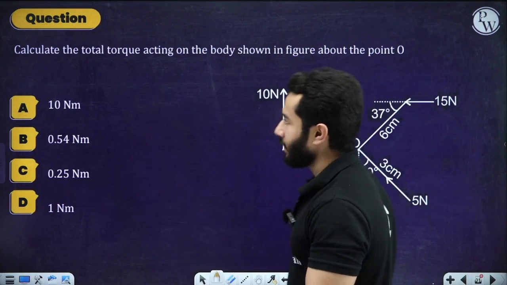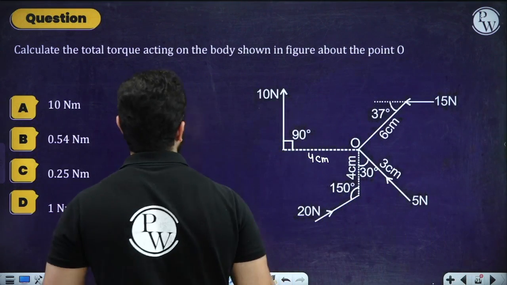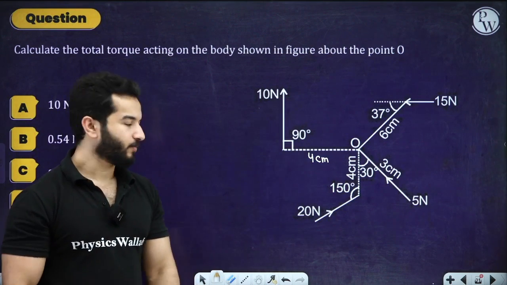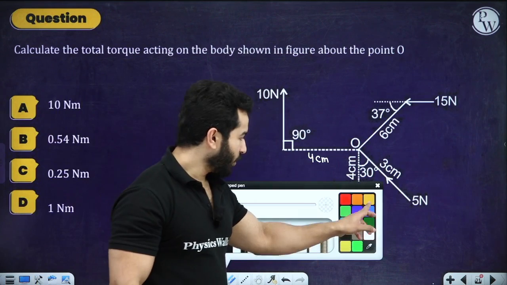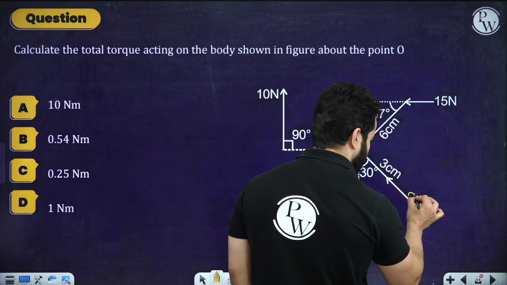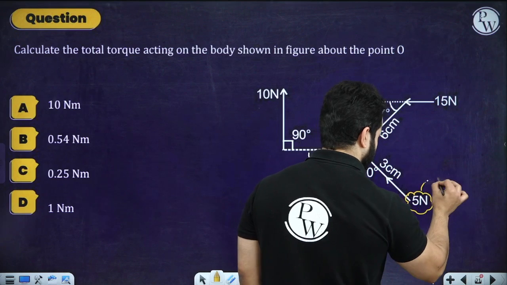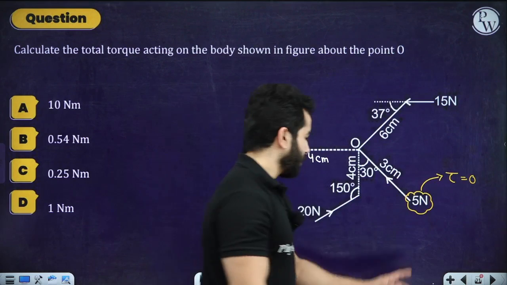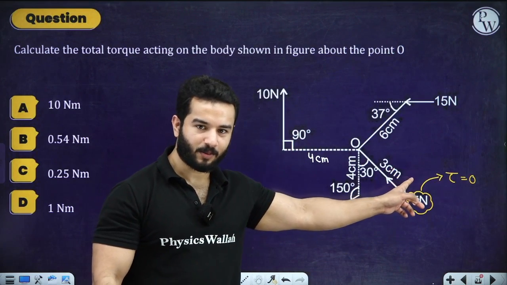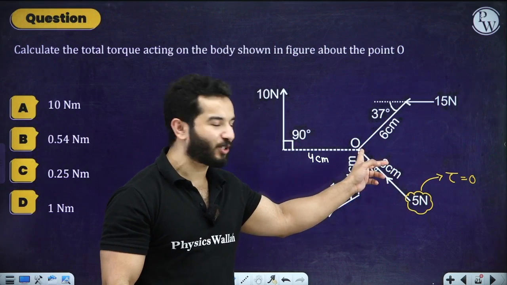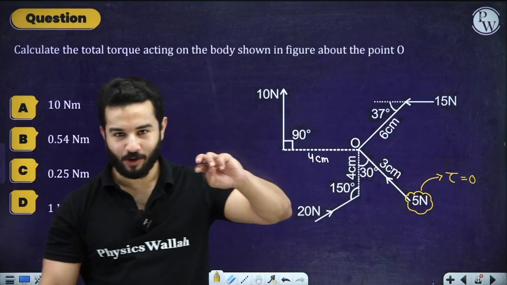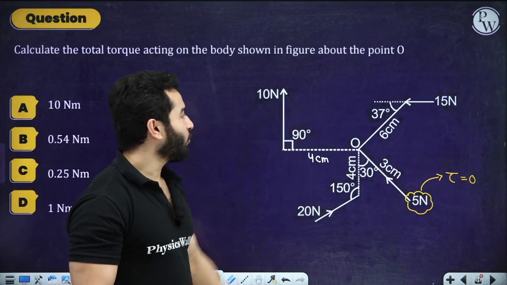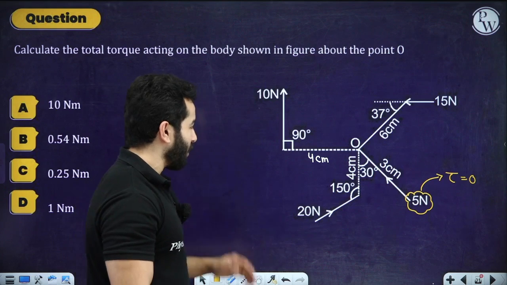You have to find out the total torque about point O. First of all, torque due to this force will be 0, because the point of application and the point about which we have to find the torque are the same, so this is going to be 0.